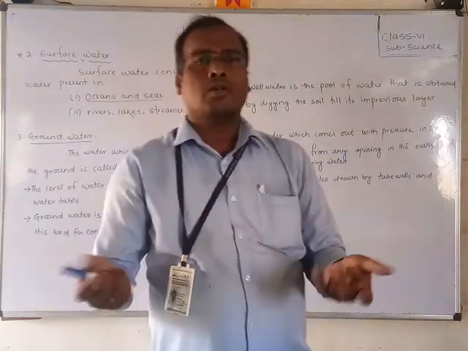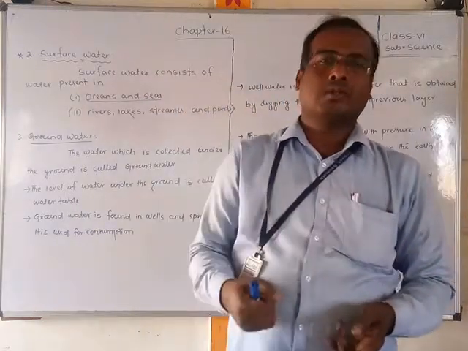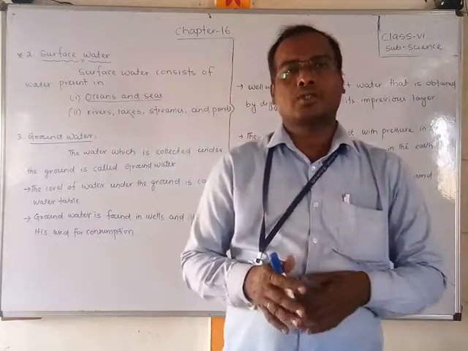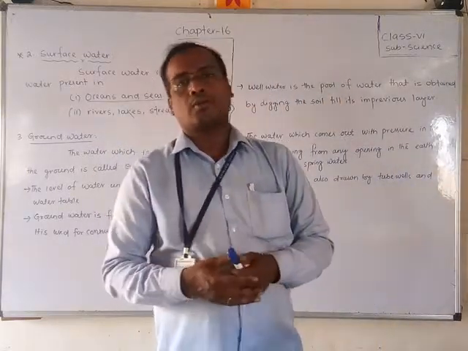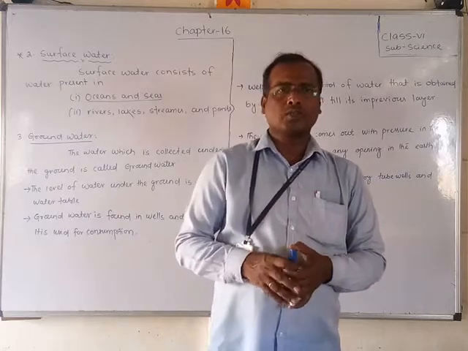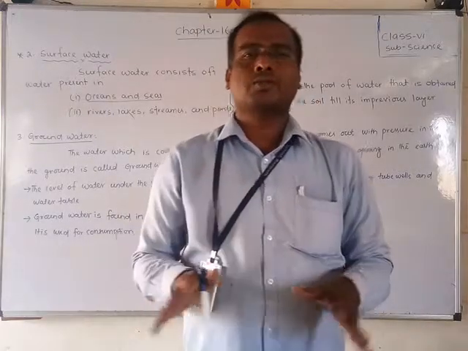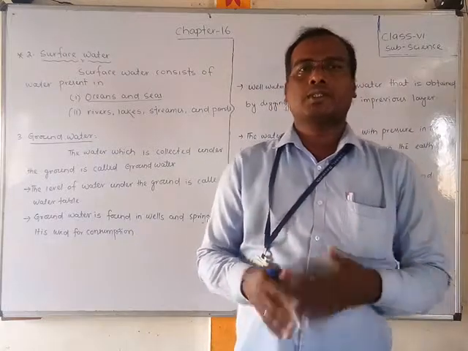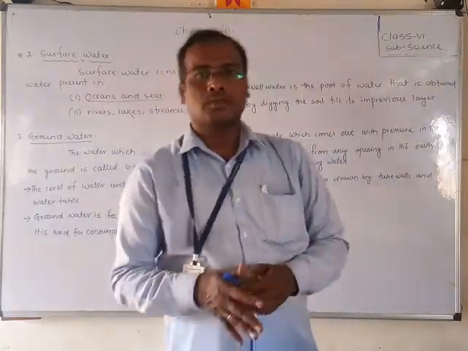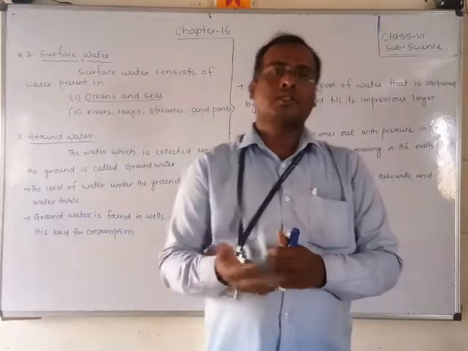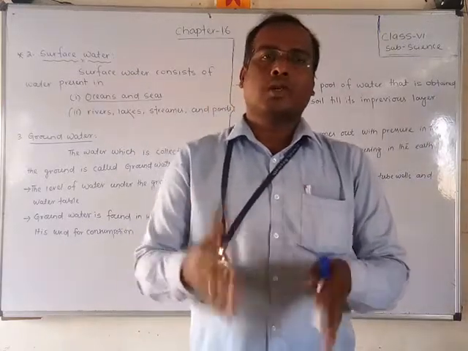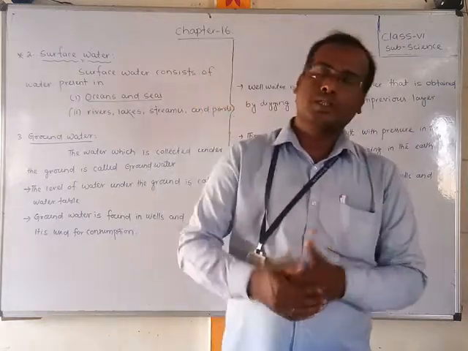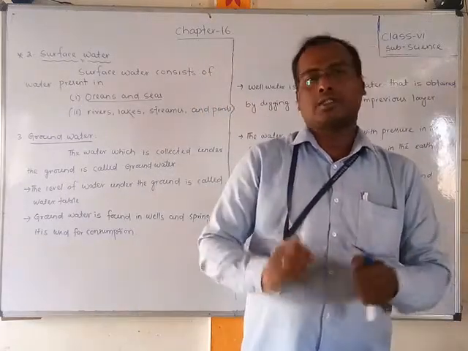Nowadays motors are connected inside your house instead of hand pumps. The motors are connected electrically, and if you switch on, the motor takes out the water from the ground. So we have understood that there are three main sources: rainwater, surface water and groundwater. Okay students, which one is suitable for consumption? Groundwater is specially used for consumption. Thank you all students, have a nice day. You should write all that in your notebook.